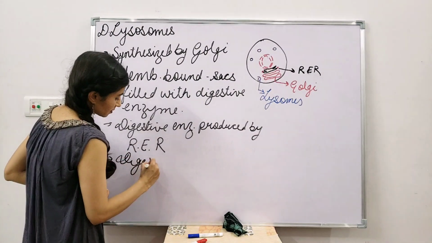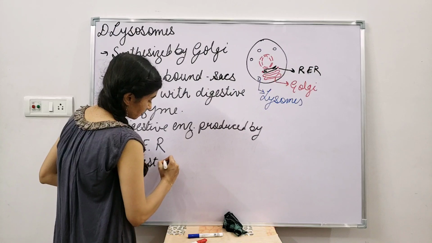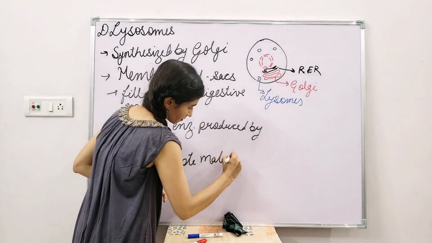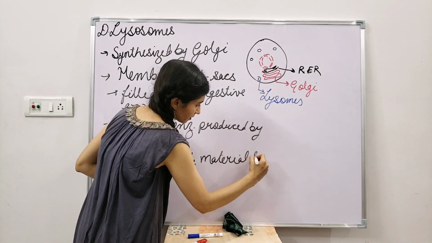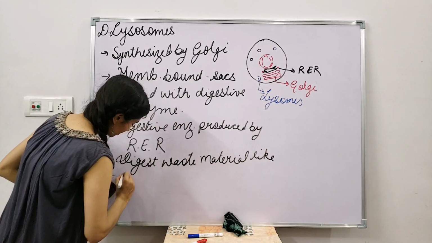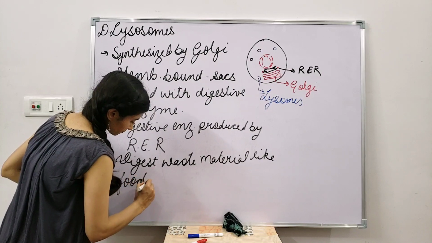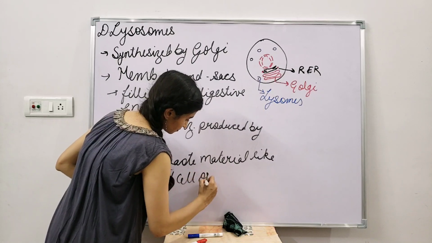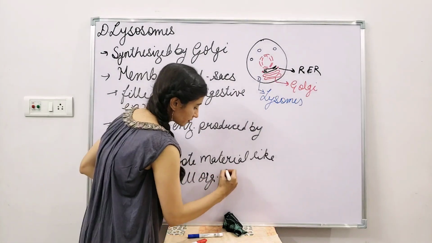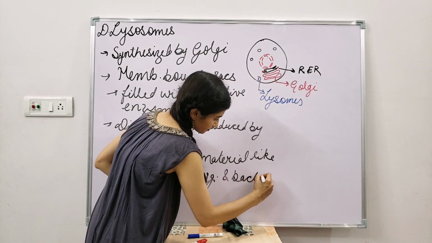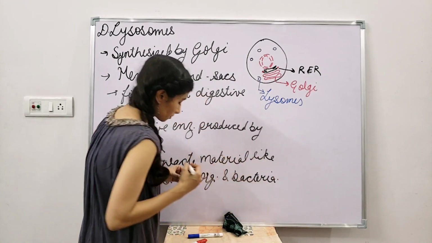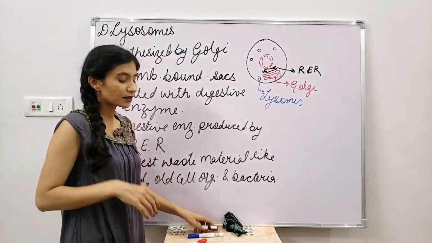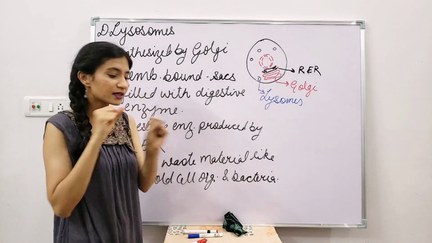They digest waste material, like what? Food particles, old cell organelles, and bacteria. So basically, it's like a cleaning mechanism. It cleans everything. It takes up everything and it cleans everything.